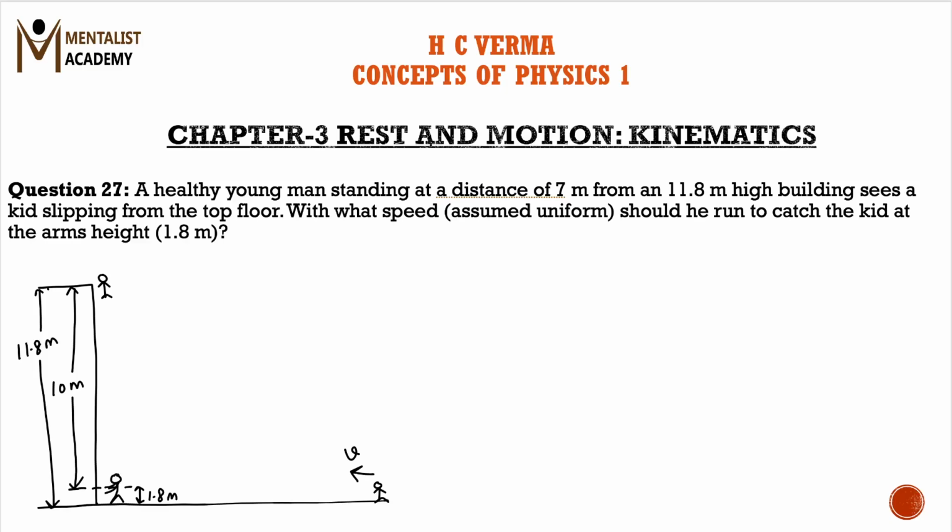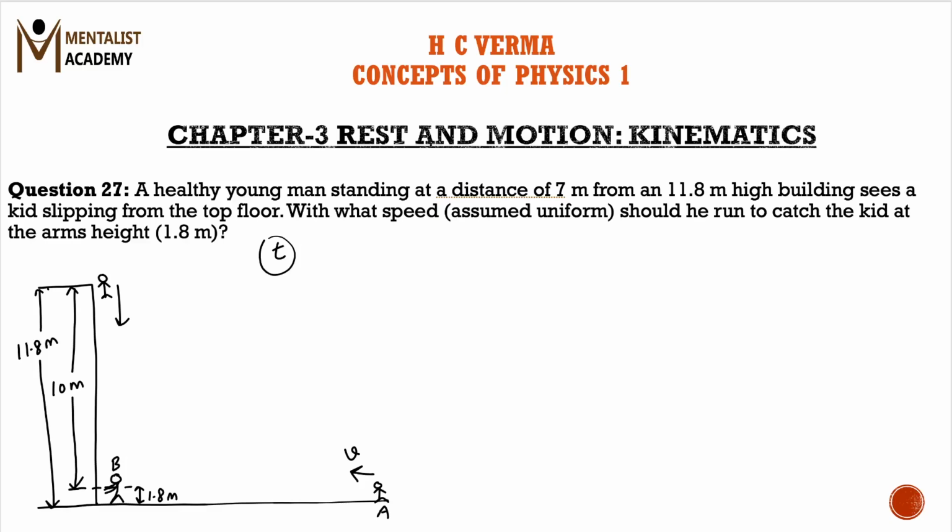So the time taken by the man to reach from point A to point B, suppose that time is t. The same time would be taken by the kid to drop from the top of the building up to this arm's height. So first of all, let us find this time t, how much time the kid takes to come down from the top. So how can we find it?